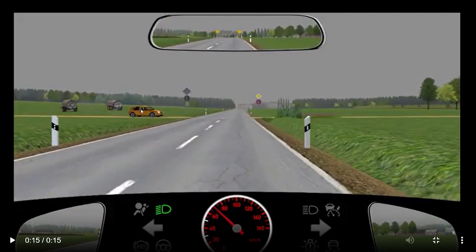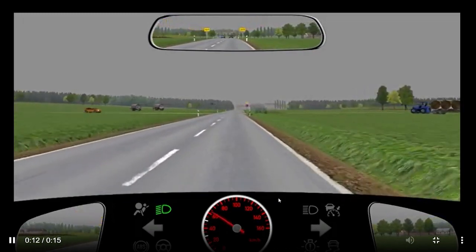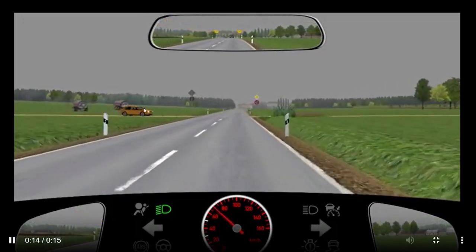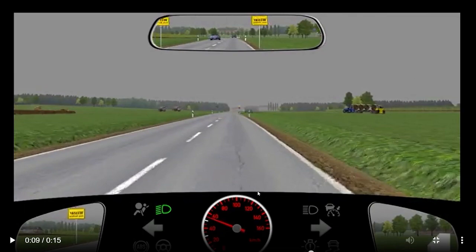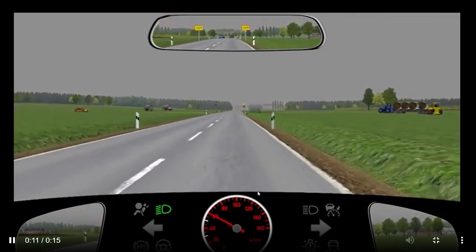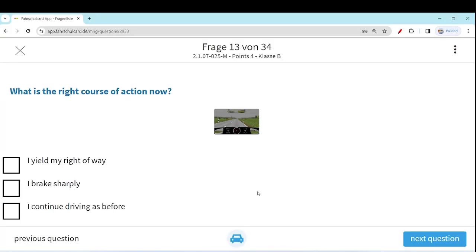It's coming from the left hand side. Although we are on the priority road, if you see the speed of this car, the driver is driving very fast, and it's not out of the question that he or she will come onto the road directly without focusing on the priority road. So our speed is already very high. What should be our behavior? We have to slow down, and maybe we need to give our right of way.